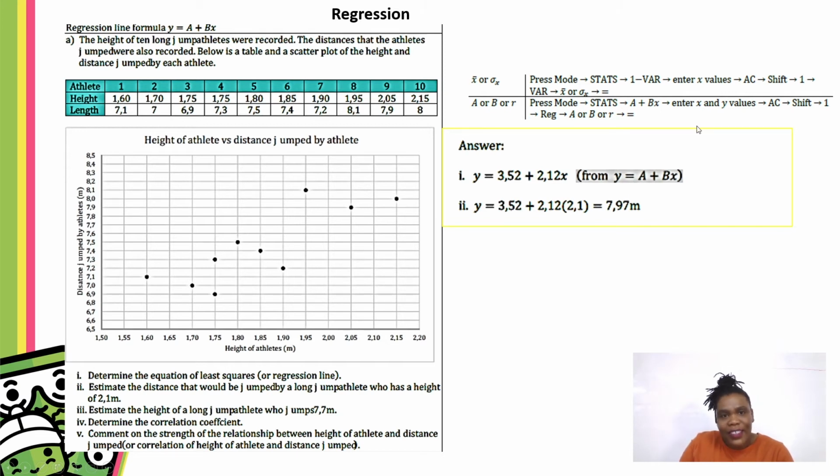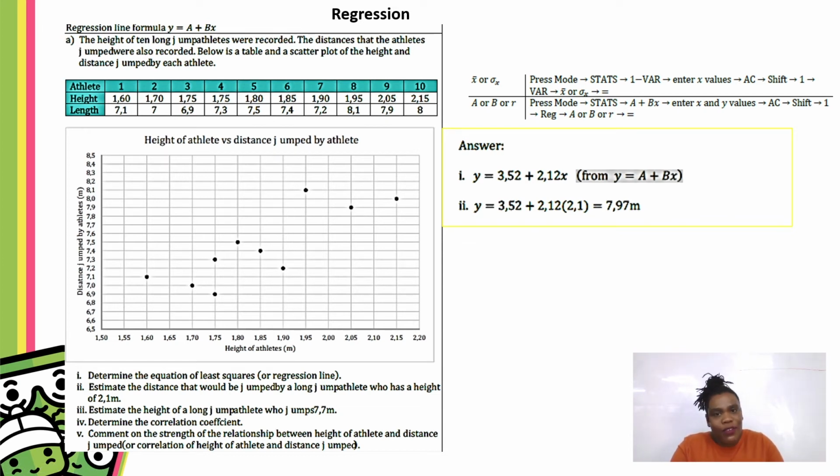Once you've entered your values and you now want to get them back, you press mode after entering your data. You press stats. You choose A plus BX, because we're dealing with regression. Once you've entered your X and Y values, you press AC, shift, and then 1. Once you press 1, it means you're able to get those values. What type of values are you looking for? You're looking for the regression value. On your calculator, you'll see the word REG.